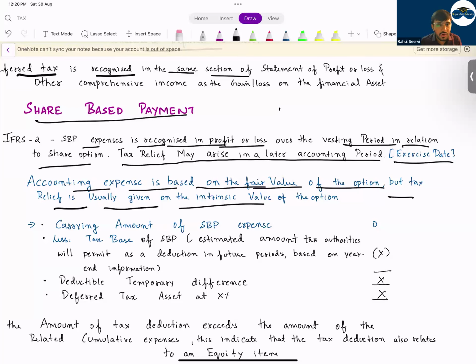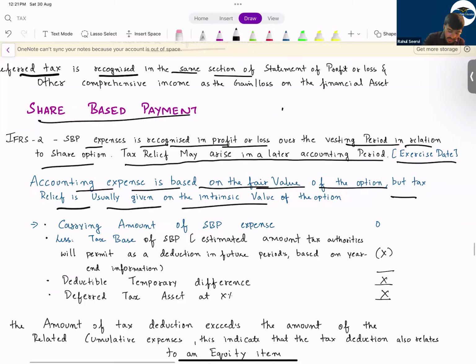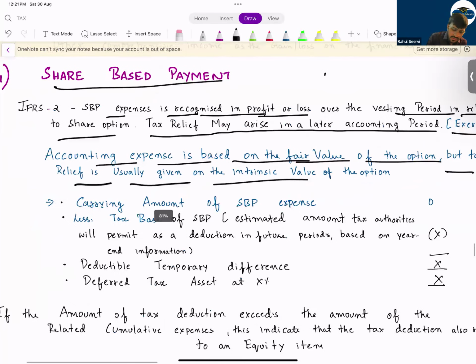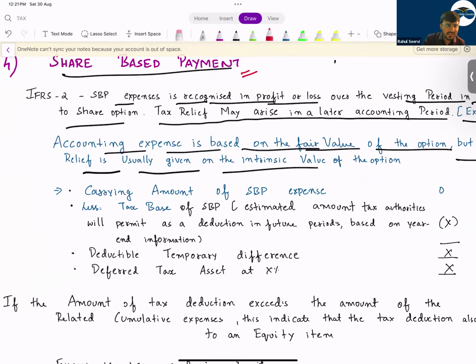So the expense we record, on what basis? The expense we record on fair value basis. But relief is given on intrinsic value. Intrinsic value is what? Market price minus exercise price. So every time in share-based payment, for deferred tax, it will be what? It will be deferred tax asset only.